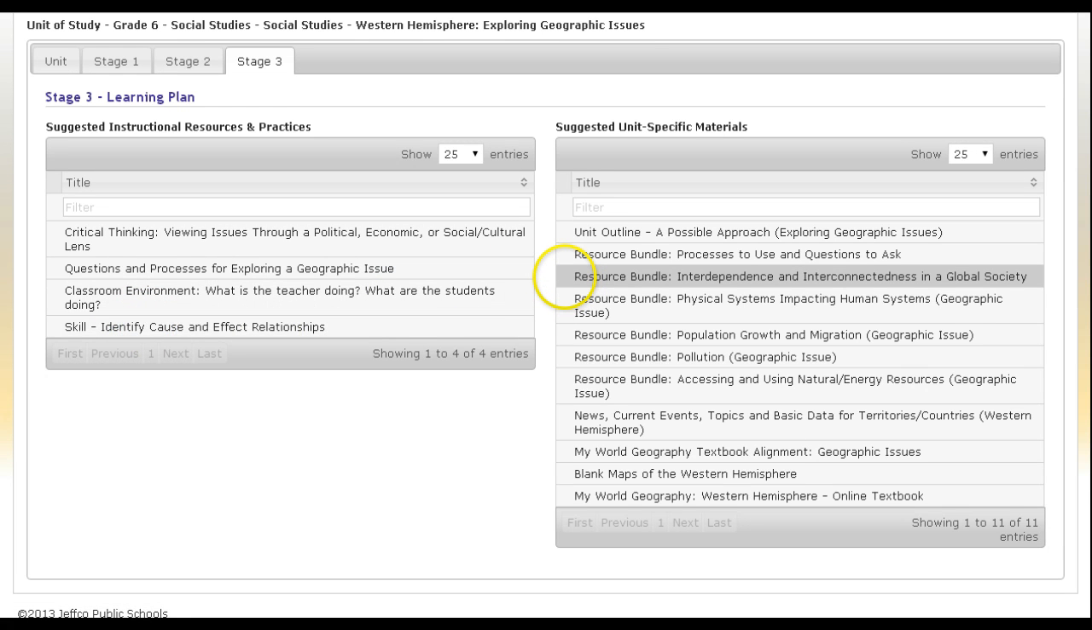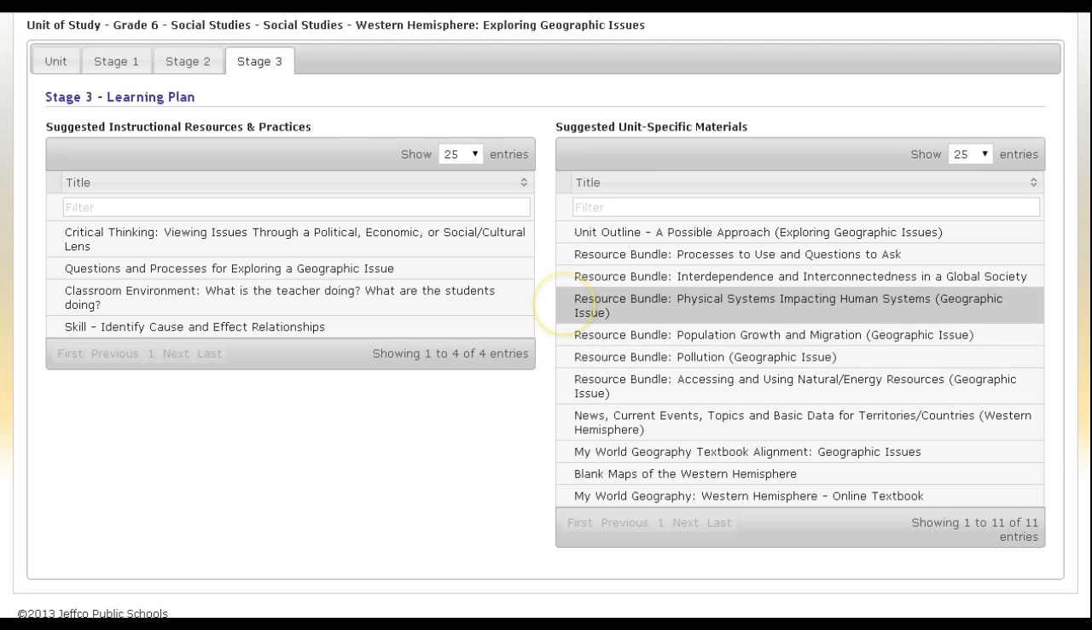So over here, as we get into the next resource bundle, it's about interdependence and interconnectedness in a global society. That's where students are looking at what does it mean to be a global citizen, and what structures are in place so that the global society is able to interact with each other and also support each other as they deal with geographic issues. So as we get down here, I'm going to see 4 resource bundles at this time. One on physical systems impacting human systems, one on population growth and migration, one on pollution, and one on accessing and using natural energy resources.